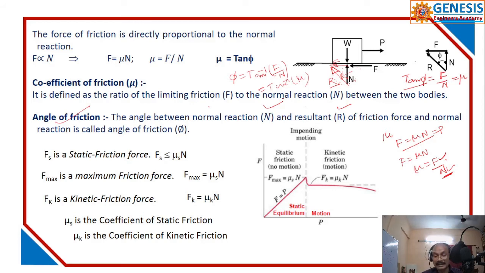The most important thing is: less than means there is no movement, equal to means about to move, greater than means it will be in motion. Kinetic friction is always less than the static friction. Kinetic and dynamic are both the same.